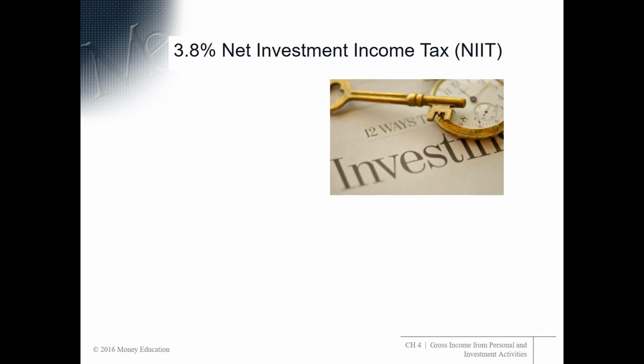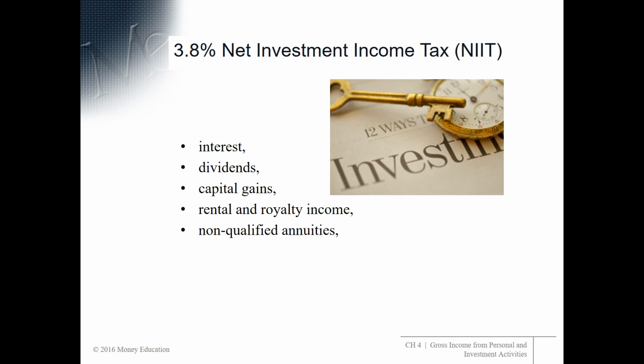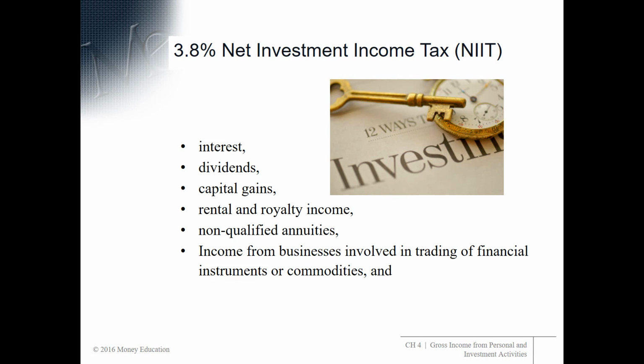Okay, net investment income tax. So here's a list of investment income: interest, dividends, capital gains, rental and royalty income, non-qualified annuities, income from businesses involved in the trading of financial instruments or commodities, and businesses that are passive activities to the taxpayer. Okay, so this is investment type income that we're talking about. And as you can see, in addition to any other tax that is owed on it, we have an additional tax on this of 3.8%.